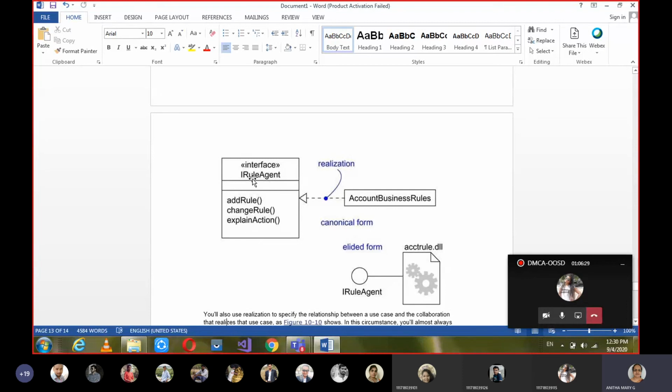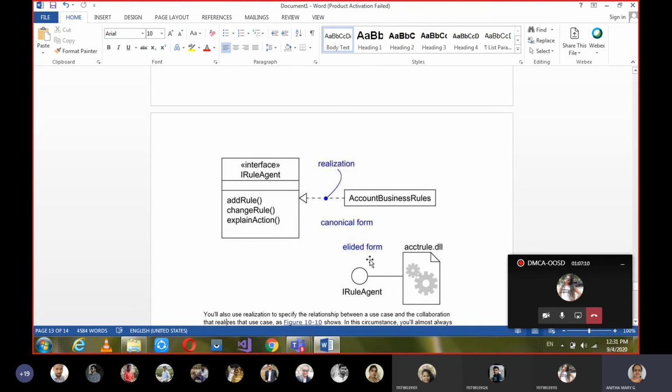So here is the interface of rule agent. This rule agent has the abstract methods add rule, change rule, explain action. So the abstraction of this is there. These abstract methods can be implemented by using account business rules. So all the descriptions are given here, and this can be realized through this interface. All the business rules can be implemented using this interface, or all the employees can be paid their salaries by using the salaries interface. Okay, so that's what we call realization.